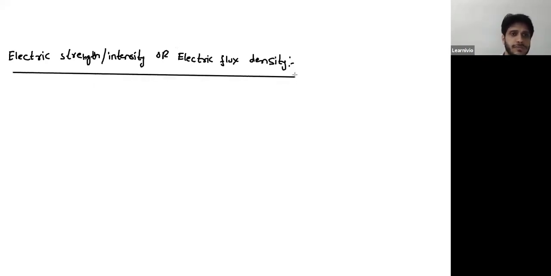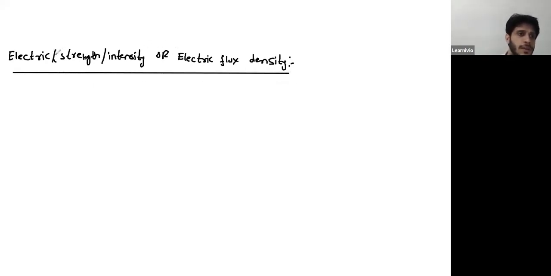When we try to measure the magnitude of the field, the quantity that we use is electric field strength or intensity. This is also known as electric flux density. In CRT, they have used all these three names for electric field strength. So electric field strength simply means when you try to measure the value of the electric field, the quantity that you come across is electric field strength. So you have a charge capital Q.